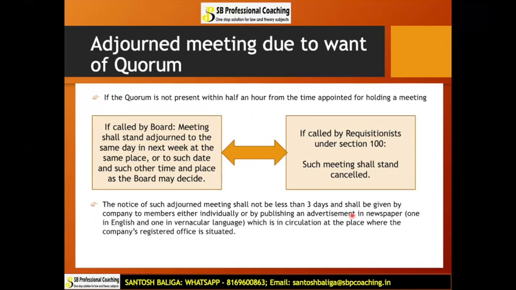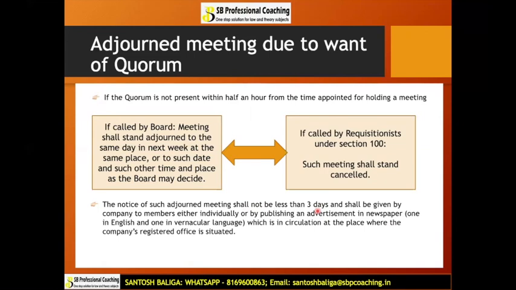Okay, I hope this notice part is clear. You have to remember it shall not be less than 3 days. That is something that you have to remember. There might be an MCQ which will be asked on this thing for notice of adjourned meeting. So you should not get confused between notice of normal meeting, which is 21 clear days, and notice for adjourned meeting, which is not less than 3 days.